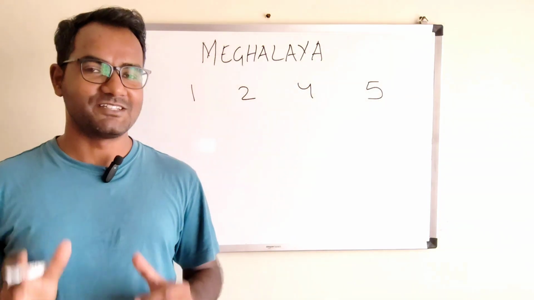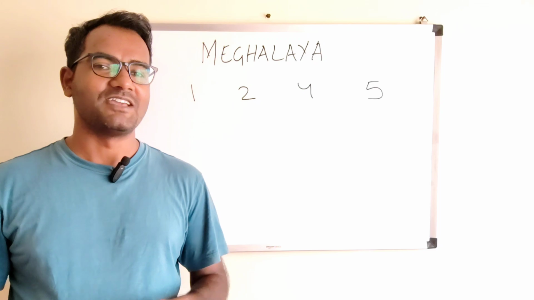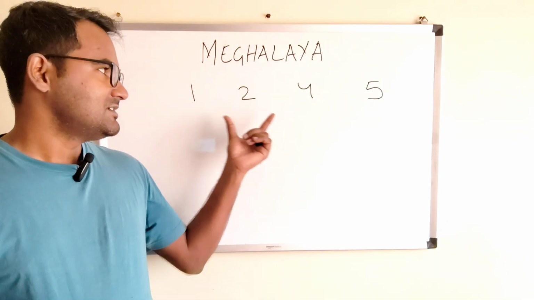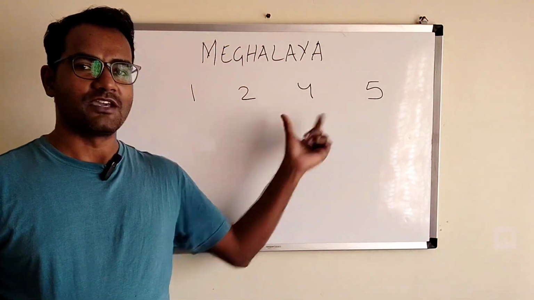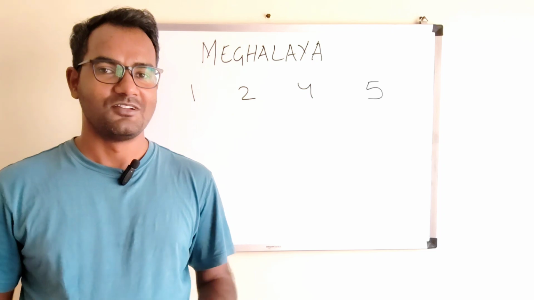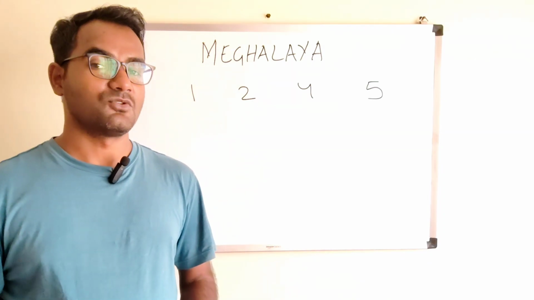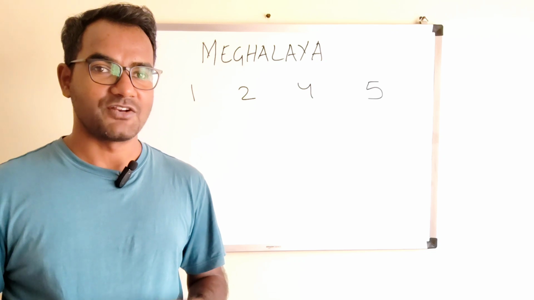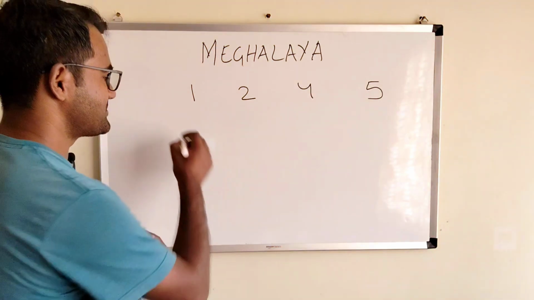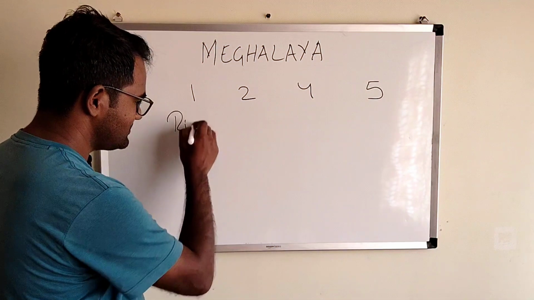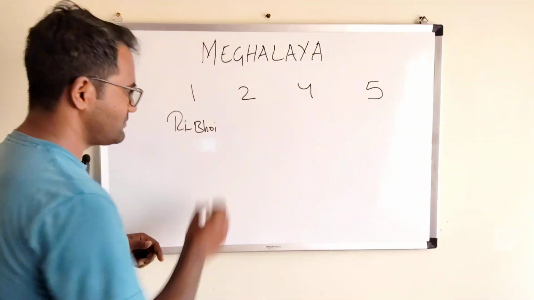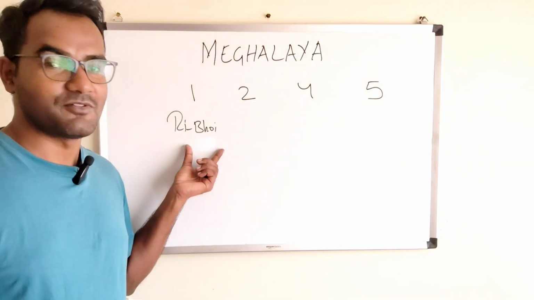See, we have not written here 3. So there is a reason why we have not written 3. So this is the location of our districts. So what does 1 indicate? 1 indicates the region where there is only one district. So what is that region? That region is Ri-Bhoi. So in Ri-Bhoi we have only one district, that is Ri-Bhoi itself, right?